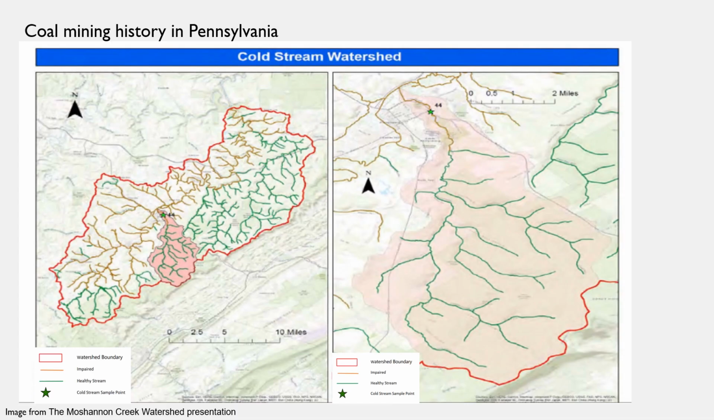Our site is located within the Moshannon Creek Watershed, located in central Pennsylvania. The watershed covers approximately 700 square miles and includes parts of Centre, Clearfield, and Elk counties. Mining in the Moshannon Creek watershed began with the discovery of coal in the 1800s. The coal was mined using underground methods, and the resulting waste rock and coal slurry were disposed of in nearby streams. As a result, many of the streams in the watershed were heavily impacted by acid mine drainage, as highlighted in red in the picture.